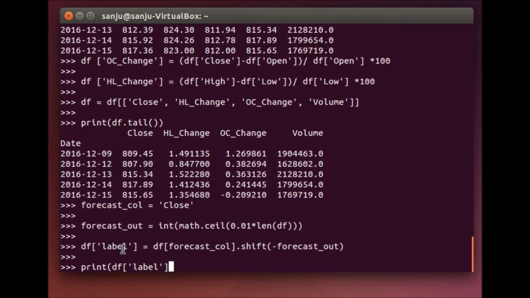So this is like the shifted version of our stock price. In a way it's like a future value. So we created our label.